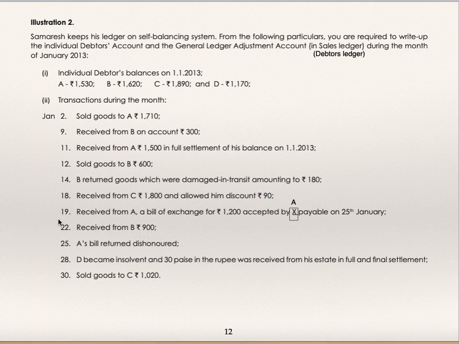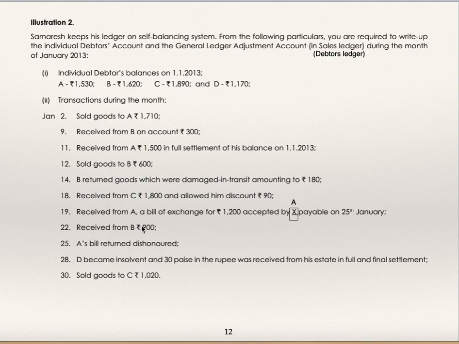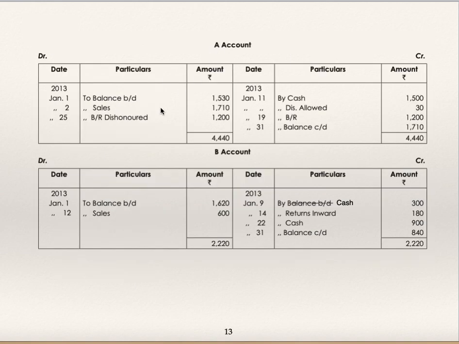Received from B 900: B's account by cash 900. A's bill is returned dishonored. A had accepted to pay, but this bill of exchange for 1200 is dishonored, so you are supposed to pass exactly the opposite entry: A's account debit to bills receivable dishonored.